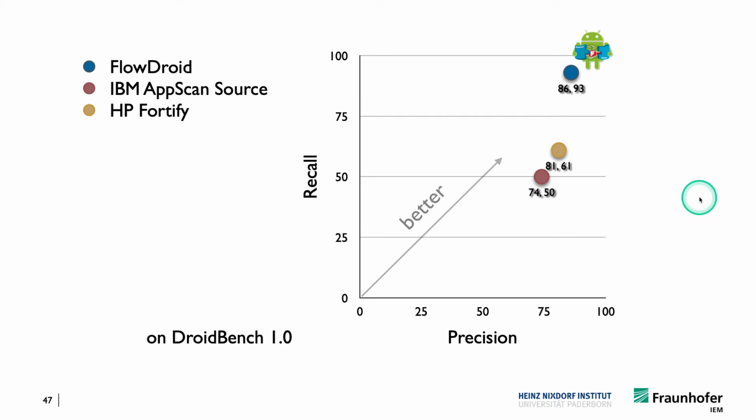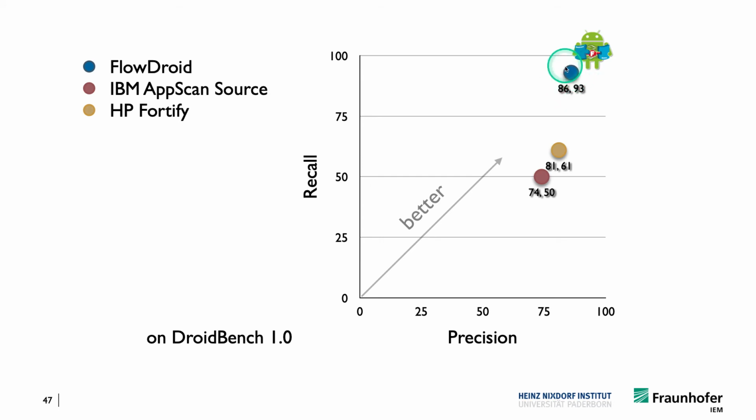And we also measured two commercial tools, at least, that obviously were available. So we measured IBM AppScan Source at the time and HP Fortify. And this was on DroidBench 1.0 back then. And these were the precision and recall numbers that we got. So you can see that compared to these two commercial tools, FlowDroid had definitely a higher recall, but even a much higher precision, right? So the precision was really 93%. So only 7% false positives on this benchmark. And recall was also pretty good.